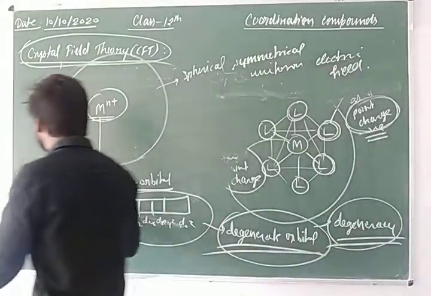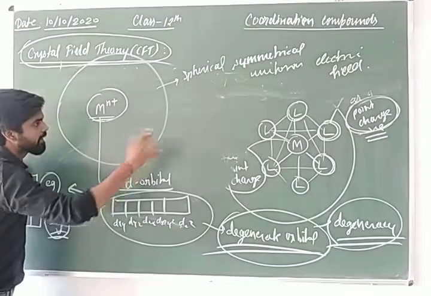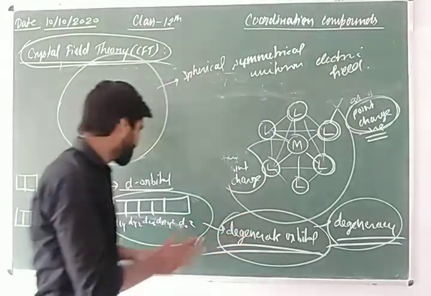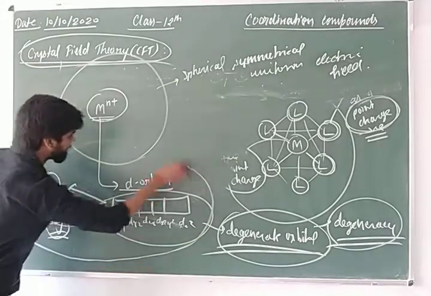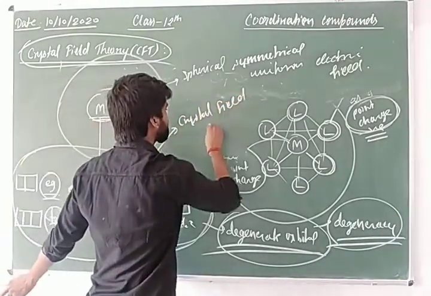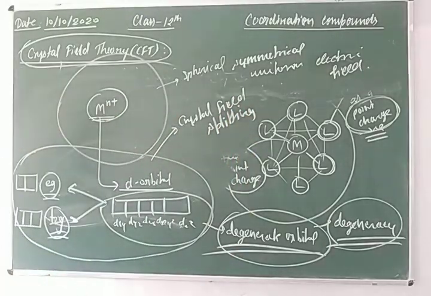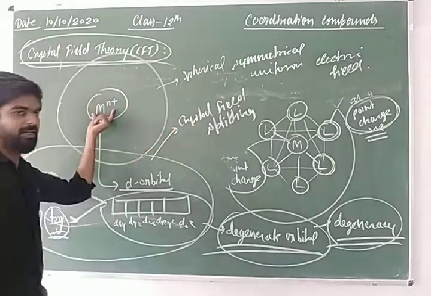Due to the difference of energy, simply you can say that by the approach of the ligand to the metal ion, the degeneracy of the d orbital is removed, and the d orbital splits into 2 sets of orbitals having different energy. The phenomenon of splitting of the d orbital is known as crystal field splitting. What is crystal field splitting? Crystal field splitting is the splitting of the d orbital by the approach of the ligand in the uniform symmetrical electric field of the metal ion.